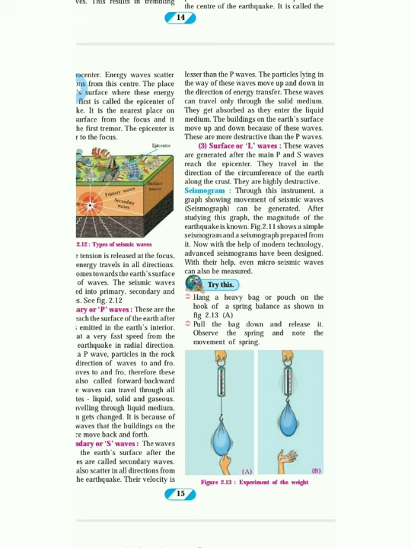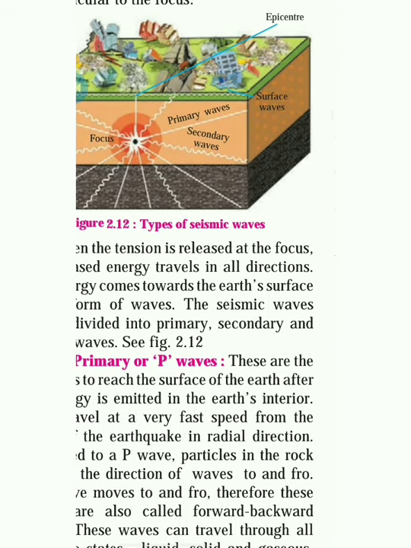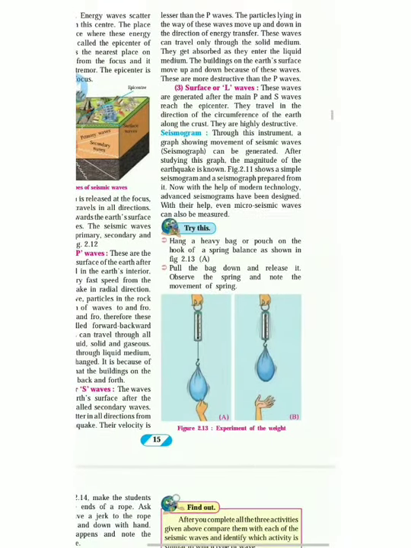Now come to the third one, surface or L waves. These waves are generated after the main P and S waves reach the epicenter. This is the epicenter. After the primary and secondary waves, this green part is your surface waves, that is L waves.